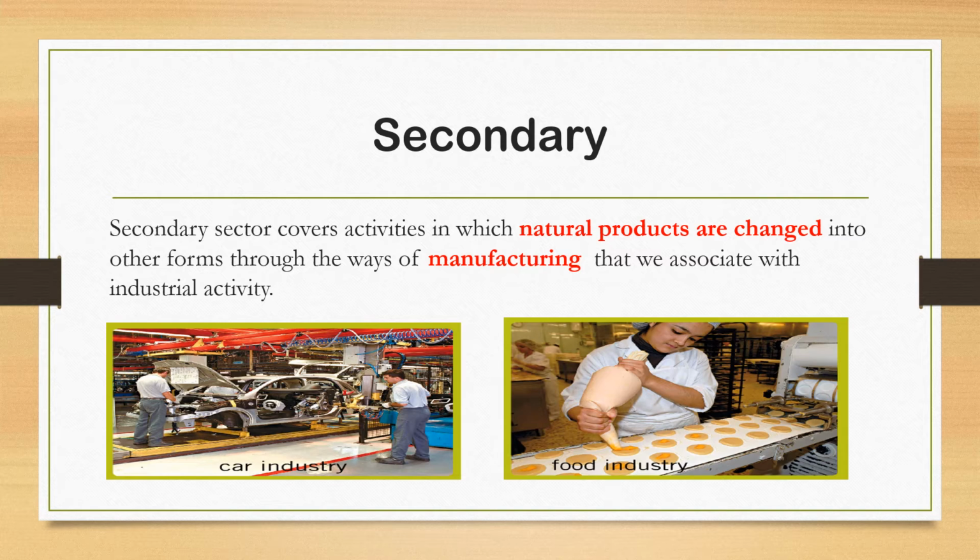We are getting the raw materials of the food industry and the car industry from primary sector. Clear? So I am giving you only 2 examples of secondary sector. You make it 10. Which are the examples of secondary sector?